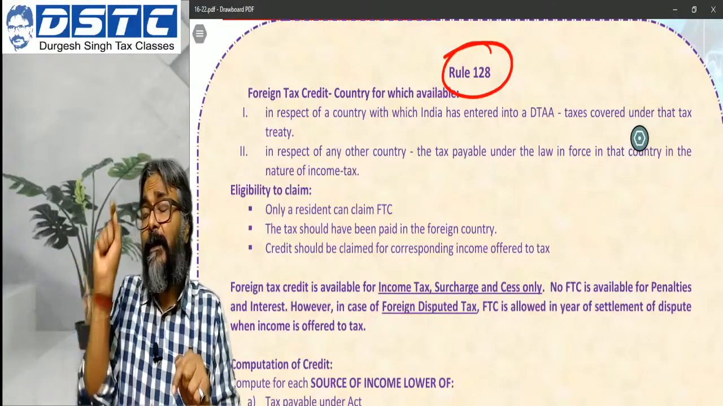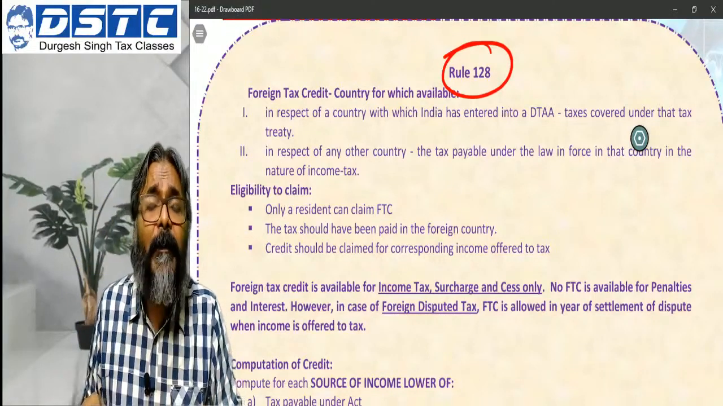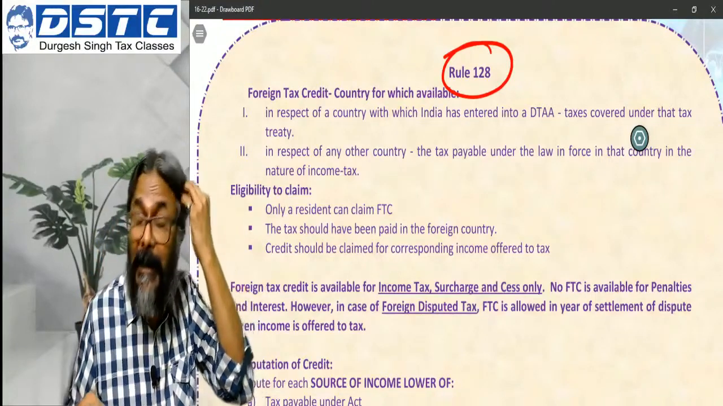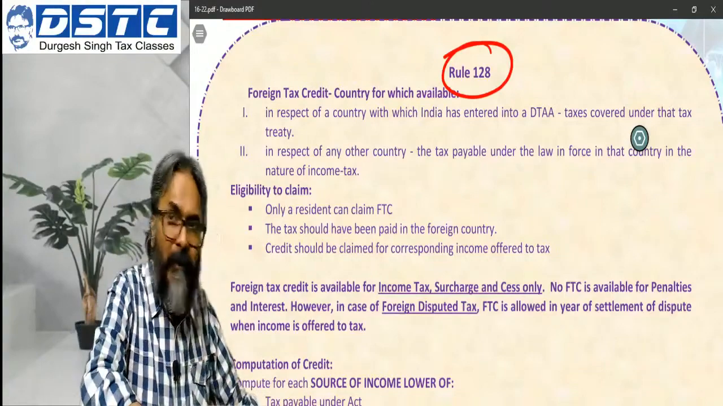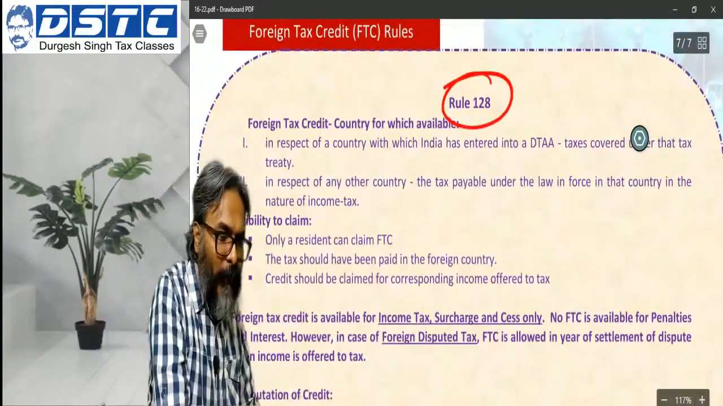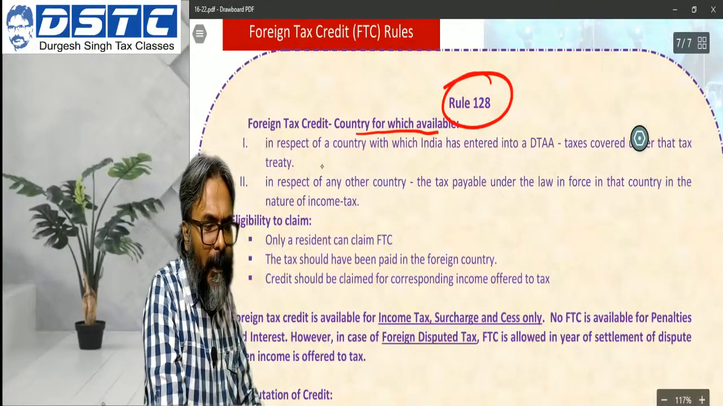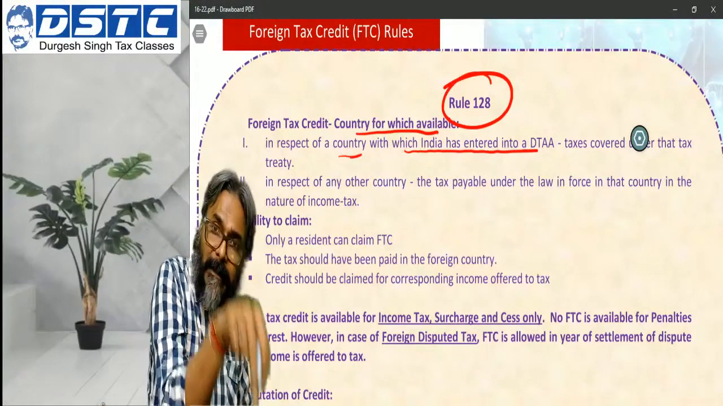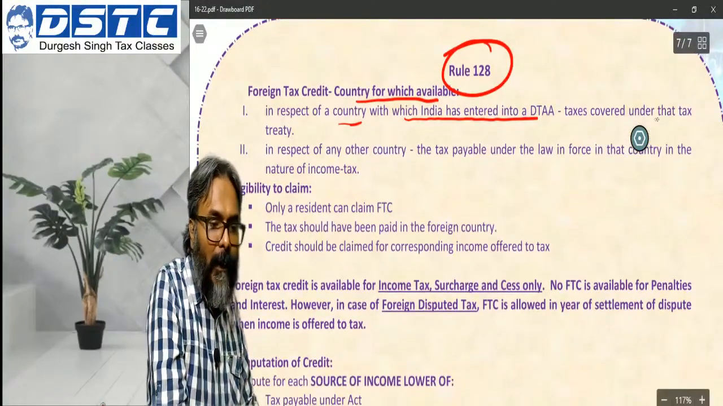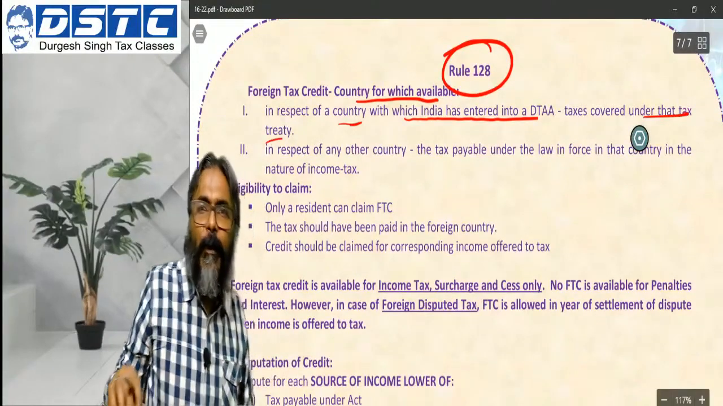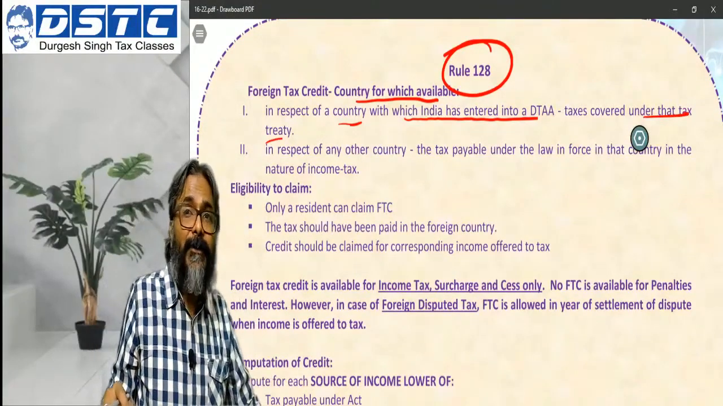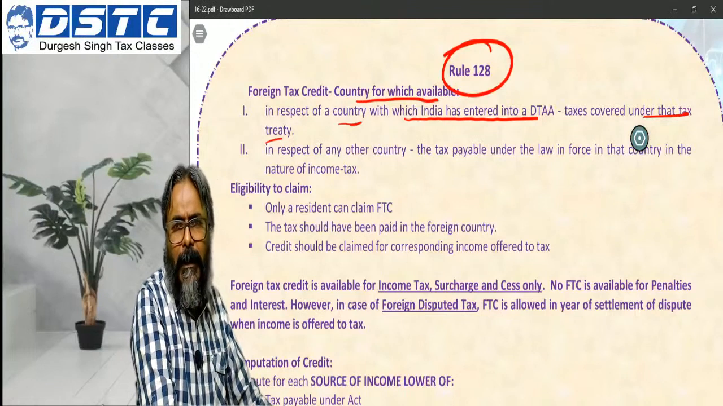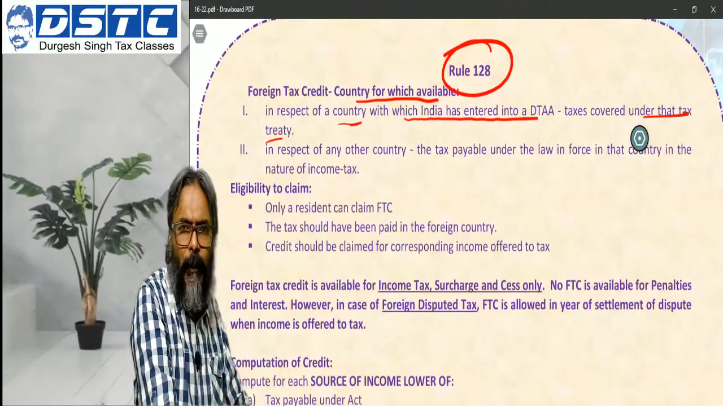How the tax credit method will be invoked, or when it will be invoked: you should always know that it is invoked where a treaty exists. This is precisely the situation I have already told all of you. Foreign tax credit is available in respect of a country with which India has entered into a DTAA, for the taxes covered under that tax treaty. Whatever taxes are covered in that tax treaty will be subject to the credit as per rule 128.